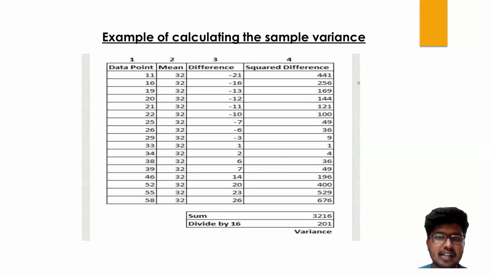Example of calculating the sample variance. Data point.